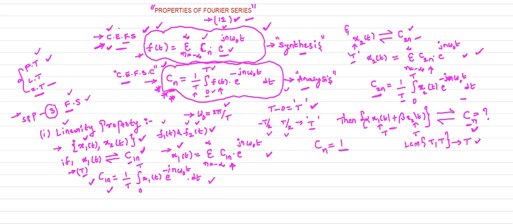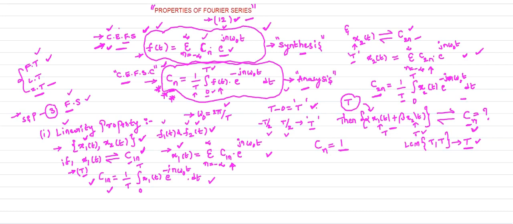Capital T only. So whenever the signal consists of multiple functions, a composite function, in that case you need to calculate the time period of individual signals first. So first I calculate the time period of x1 of t, which is T. x2 of t time period is capital T. How can you calculate the total function time period, which is the LCM of capital T comma T. So LCM of T comma T is what? So T. So the linear combination of your two signals time period is also capital T only.